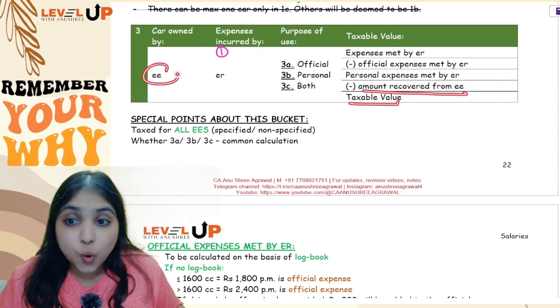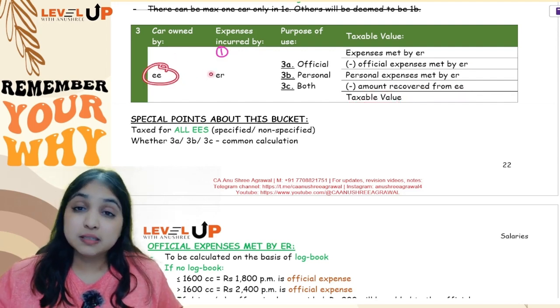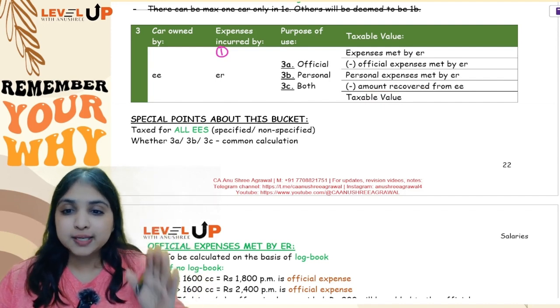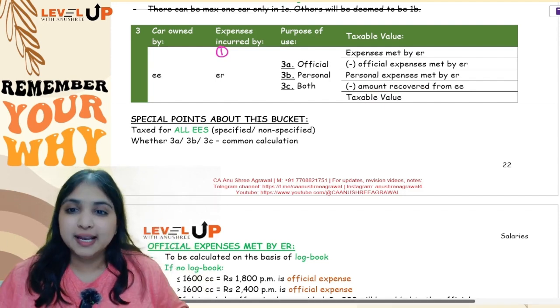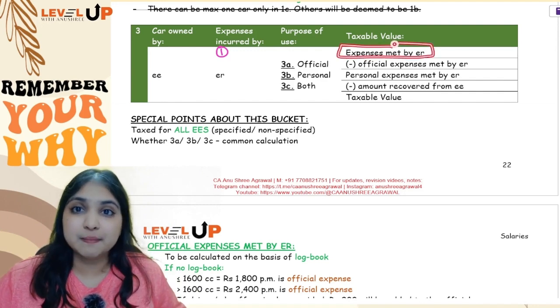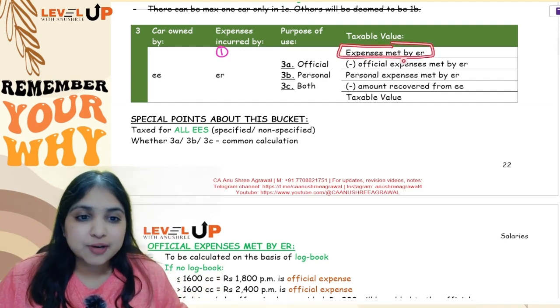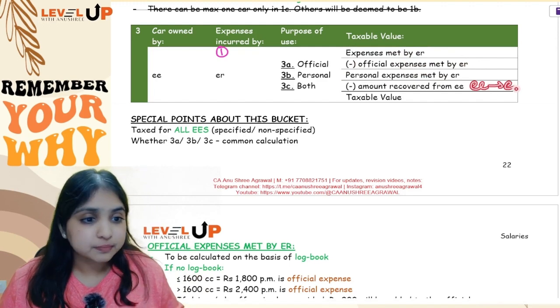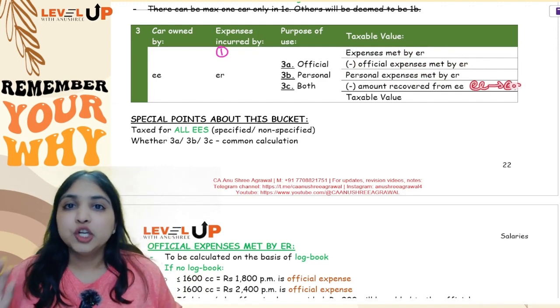So if the car is owned by employee himself, expense is met by the employer. So the employer is giving us only one benefit, only the expense benefit. In that case, you will start with how much expense is being met by the employer. From that, you will subtract the official expenses. So you will get the personal expenses. From the personal expense, you will subtract whatever amount employee has paid to the employer, you will get the taxable value.